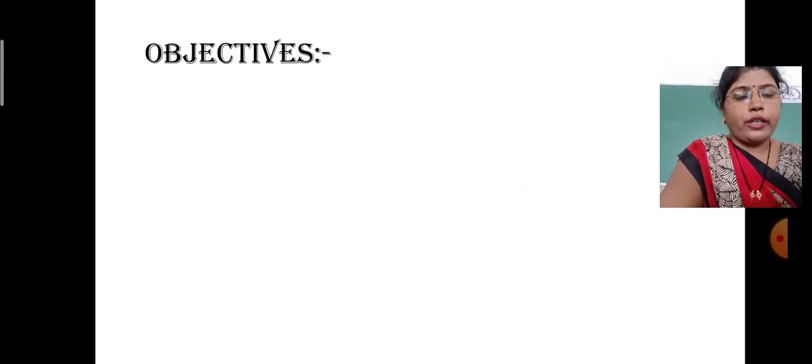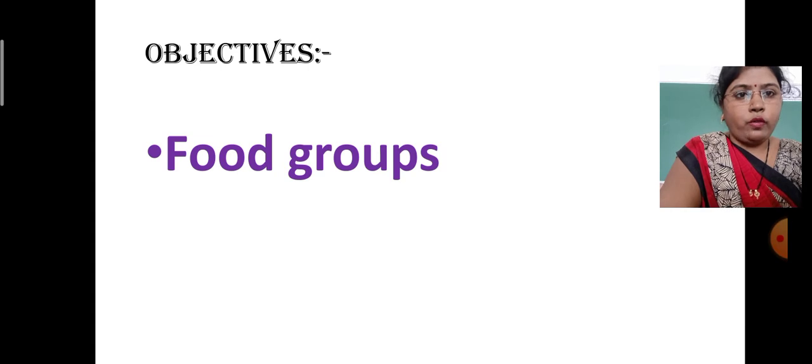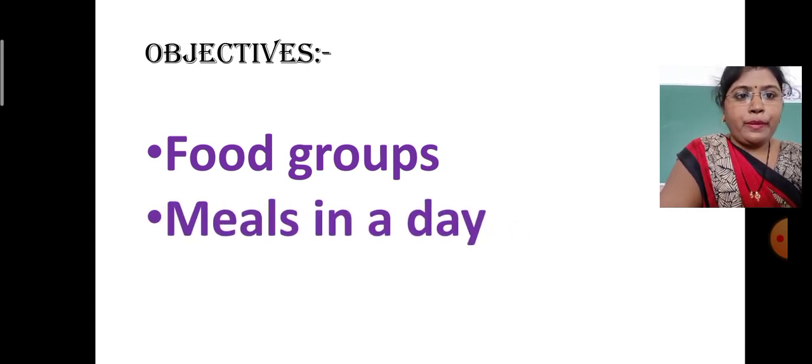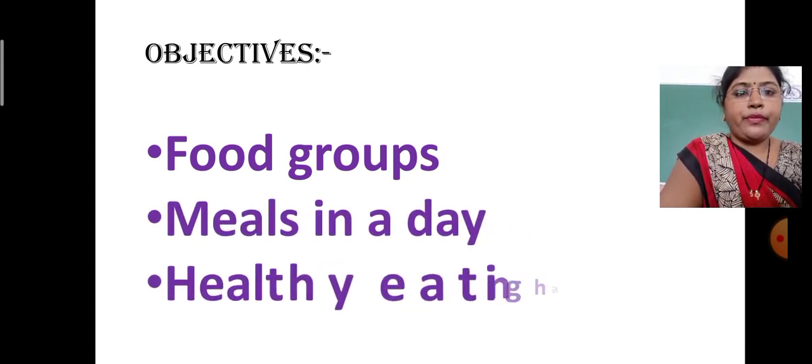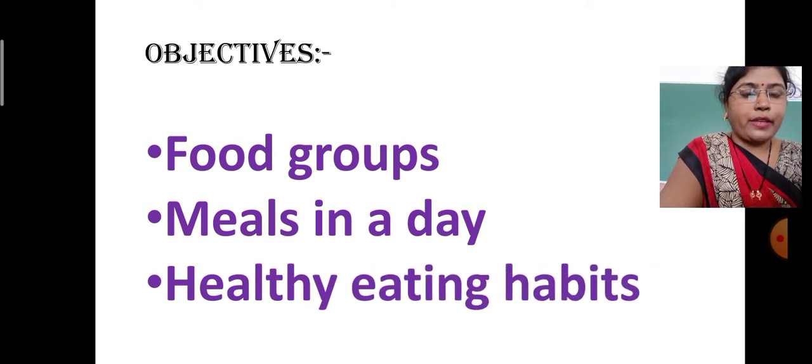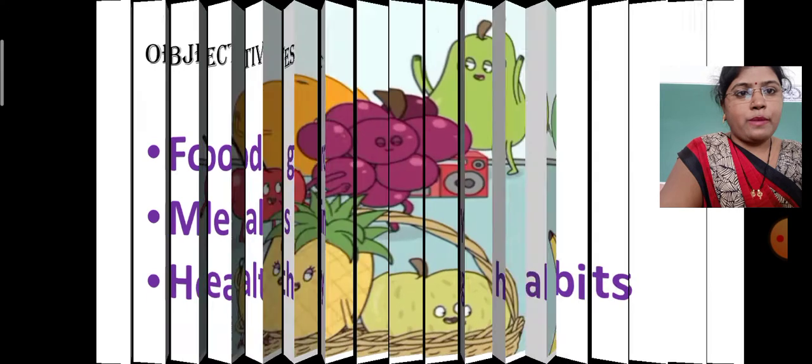So what we are going to learn, those are our objectives. What are today's objectives of this lesson? Number 1, food groups. Number 2, meals in a day. Number 3, healthy eating habits. I repeat, healthy eating habits. The first point, food groups, we are going to discuss in detail in this video, and the remaining 2 points, meals in a day and healthy eating habits, we are going to see in the next part, that is part 2. So let us start the first part, food groups.